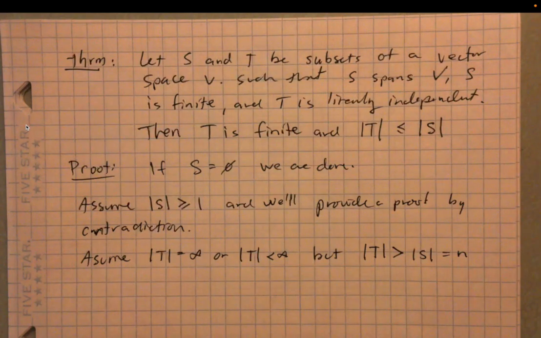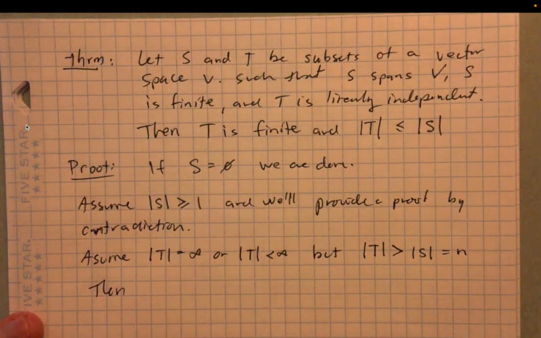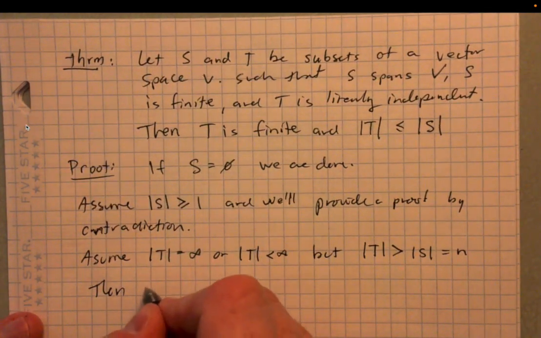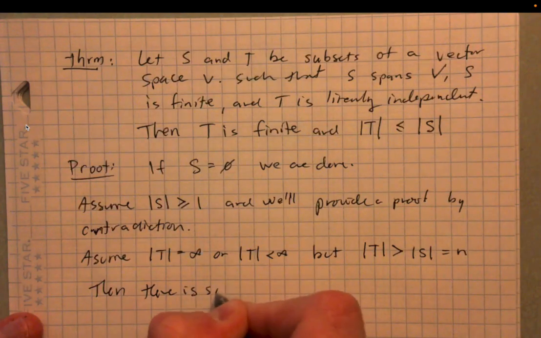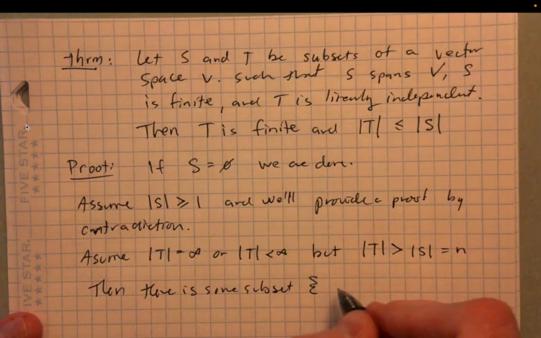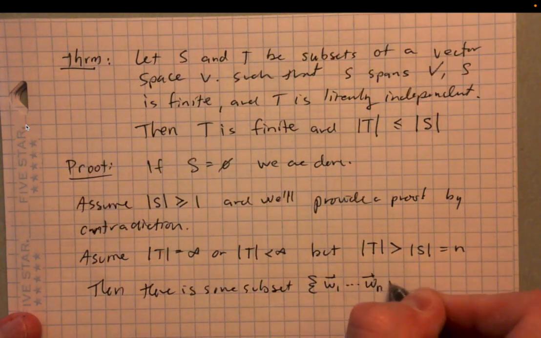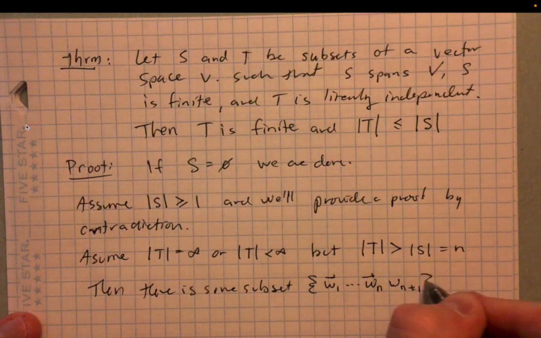So if the size of T is greater than the size of S, then there's some subset of T, which we'll denote W1, ..., Wn, Wn plus 1.